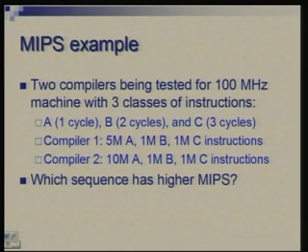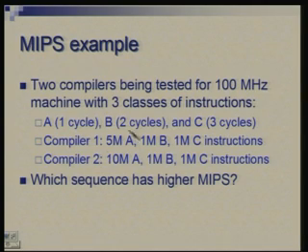Let us say, you can add the cycles of these instructions, right? And you know that the rate at which cycles are running is 100 megahertz.